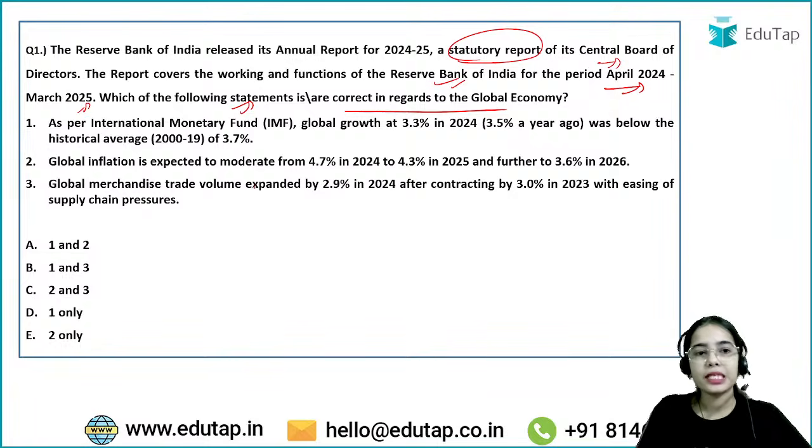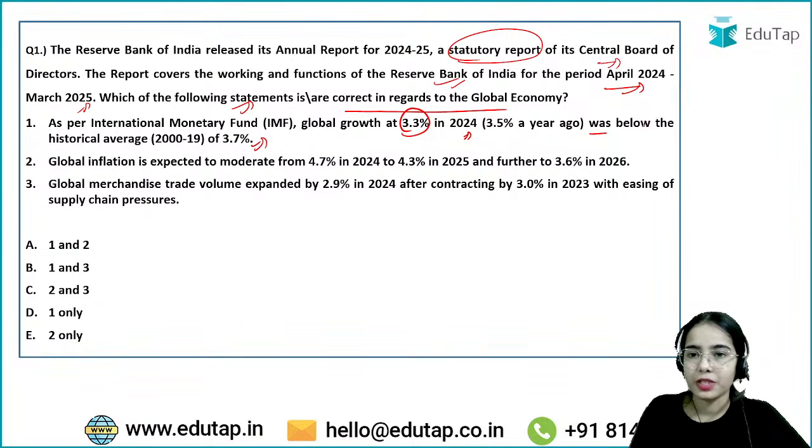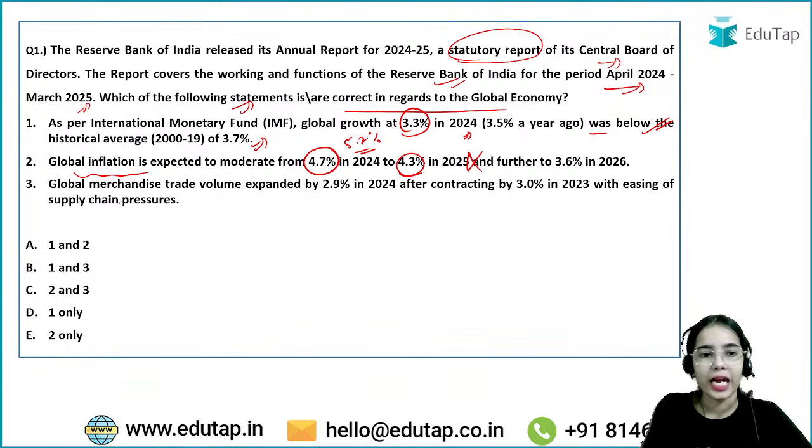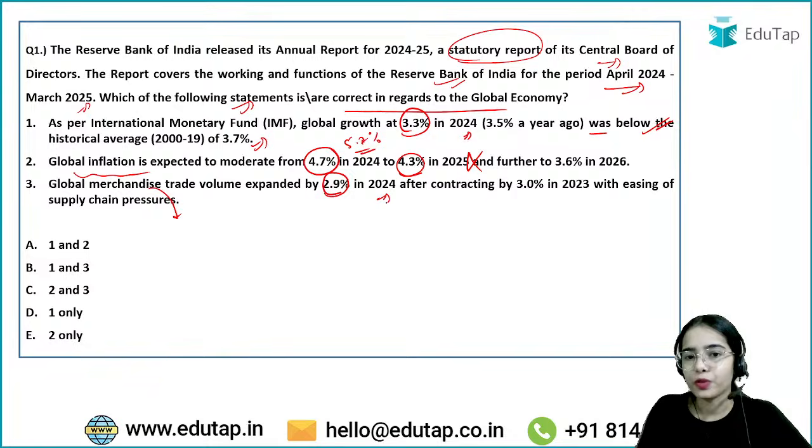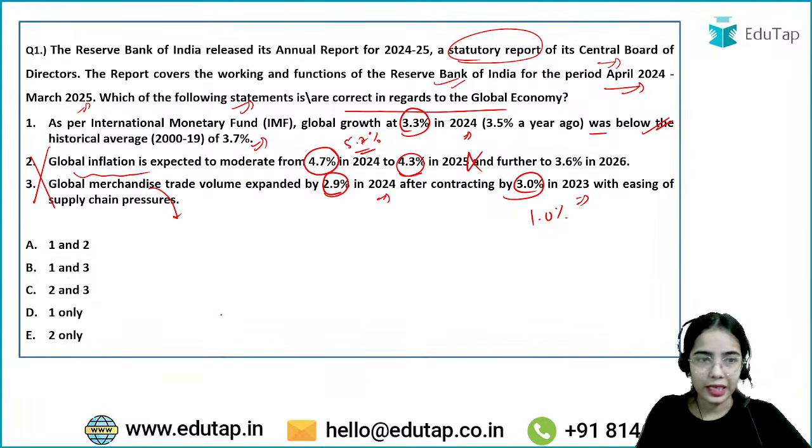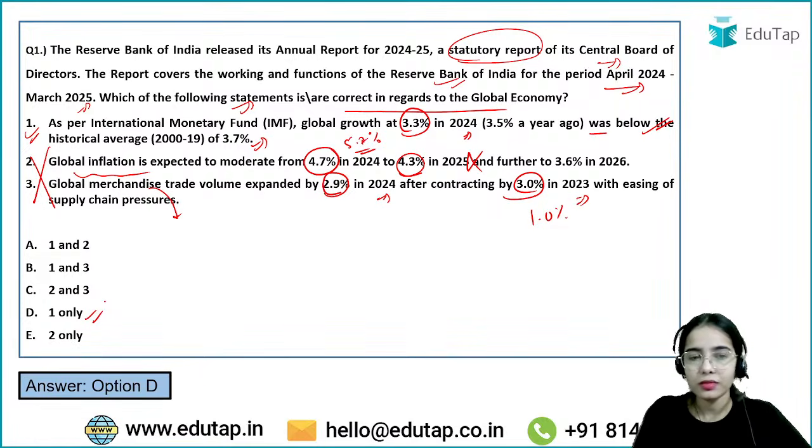The first statement says that as per IMF, the global growth at 3.3% in 2024 was below the historical average of 3.7%. Is this statement correct? Yes, it is absolutely correct. Now the second statement is that global inflation is expected to moderate from 5.7% in 2024 to 4.3%. This statement is incorrect. And the third statement, that global merchandise trade volume, that is global goods trade volume, expanded by 2.9% in 2024 after contracting by 1% in 2023. So the second and third statements are incorrect, and only the first statement is correct. So the answer here is D, that is, the first statement is correct.